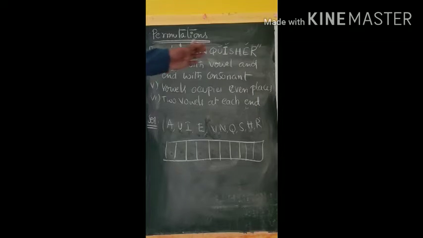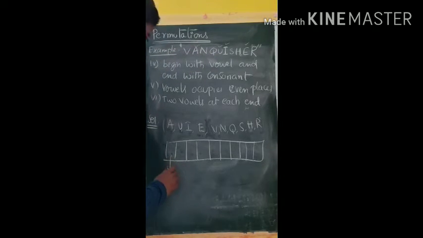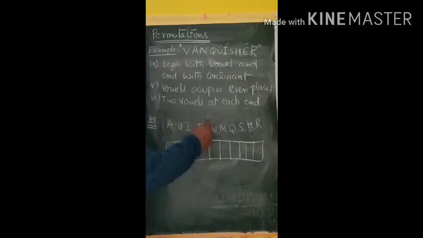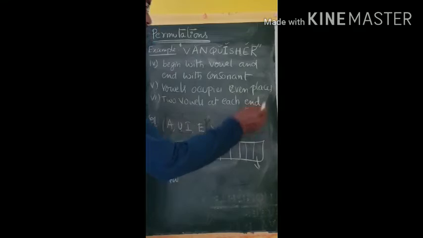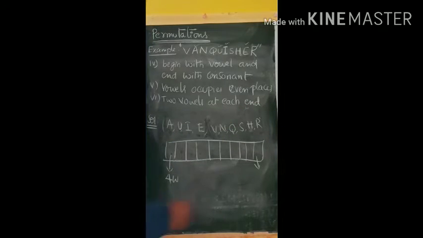So beginning with vowel, how many vowels are available for us? 4 vowels. So 4 ways you can fill the first place. And the last place should be a consonant. How many consonants are available? 6 consonants are available. So the last place we can fill in 6 ways. First place we fill in 4 ways as 4 vowels are available, last place in 6 ways as 6 consonants are available.